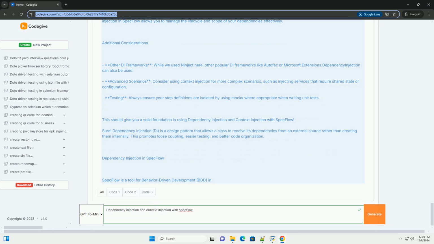Summary. Dependency injection: this pattern helps manage the dependencies of your classes, making your tests more maintainable and easier to test. Context injection: SpecFlow provides scenario context and feature context to share data between steps or scenarios, facilitating communication between different parts of your test suite. With this setup, you can effectively use dependency injection and context injection in your SpecFlow tests, improving the organization and maintainability of your test code.